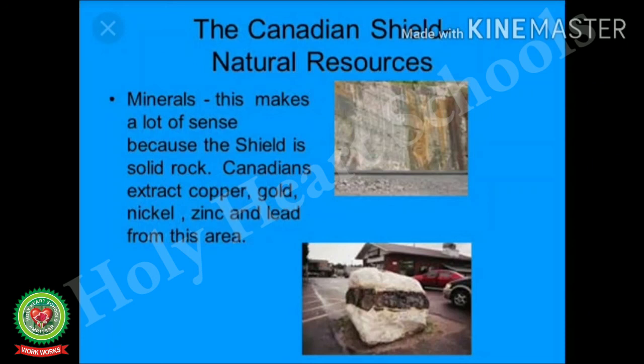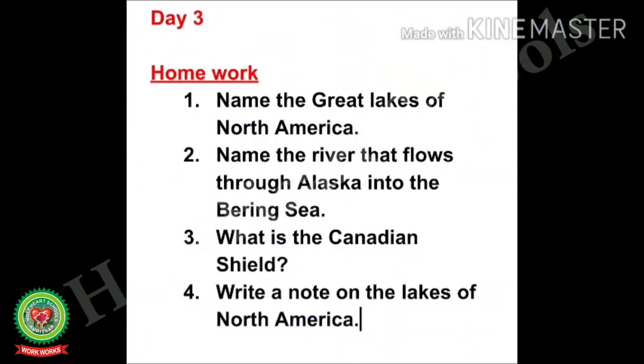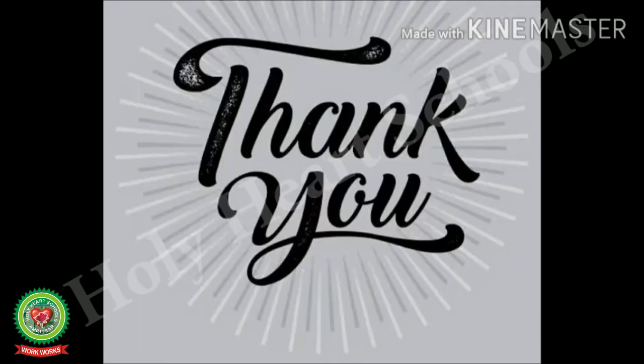With this, we are coming to an end of this part. I hope you understood the lesson, revise the lesson completely. Your homework is to do these questions on fair copy and learn the terms.